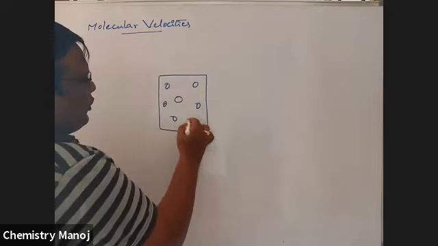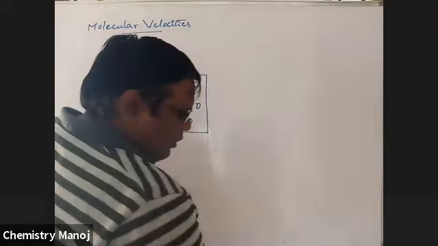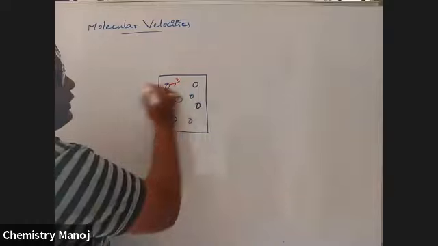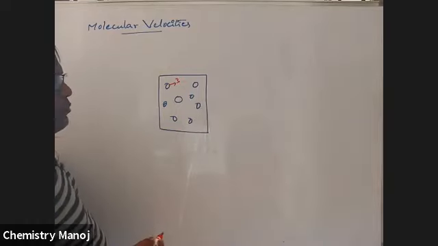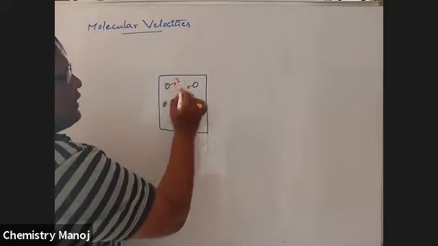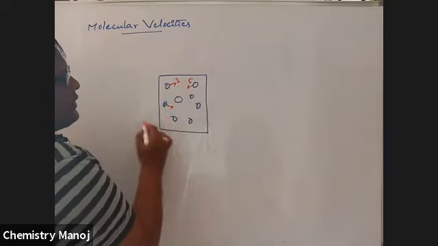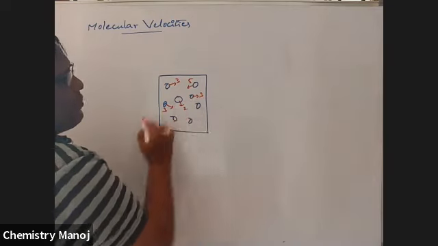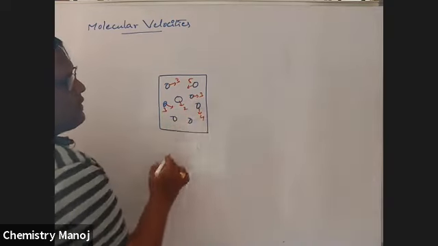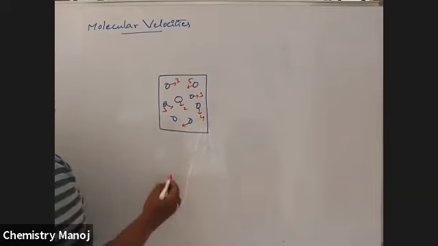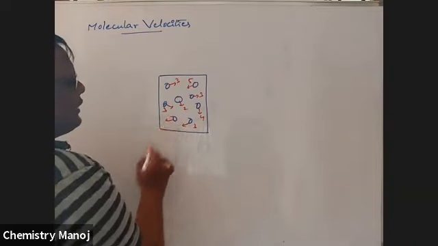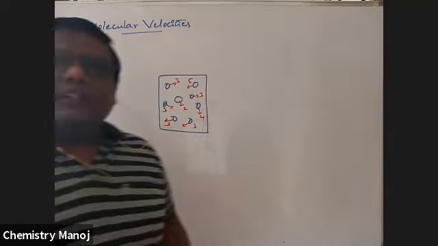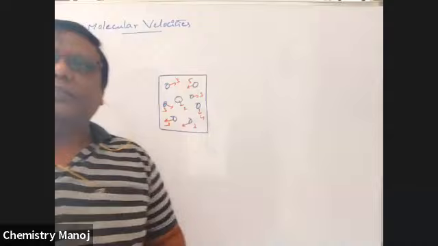See, once again I am going to explain. This molecule is in movement. Let it be 3 meters per second is the velocity of the gas molecule. It is like this, 5 meters per second. It is like this, 3 meters per second. It is 2 meters per second. It is 3 meters per second. It is 4 meters per second. It is like this, 3 meters per second. It is also 3 meters per second. These are the gas molecules and their velocities.